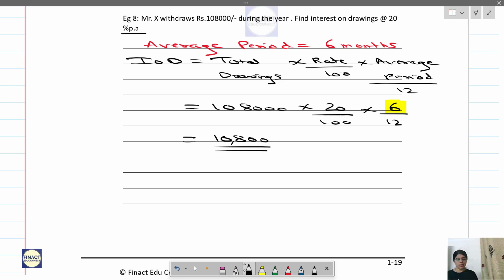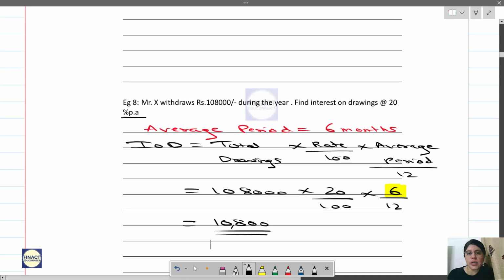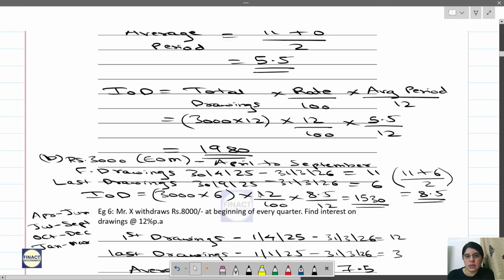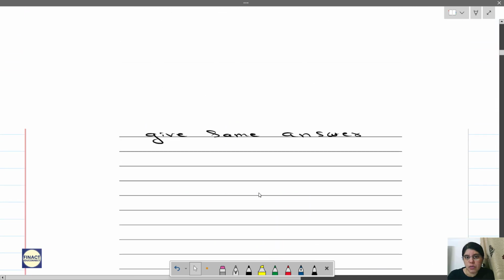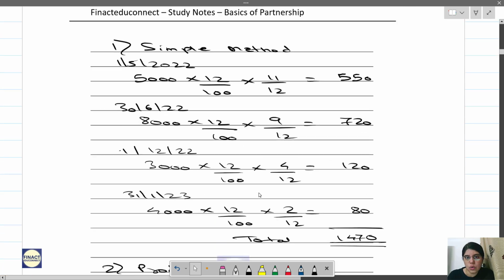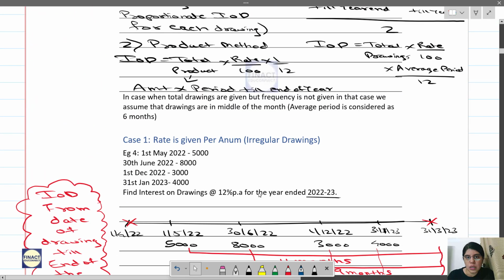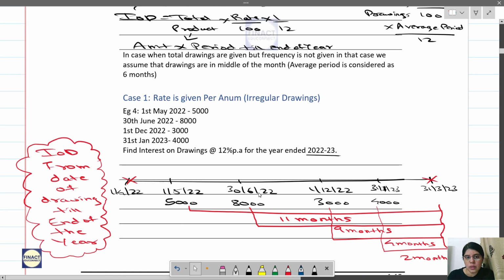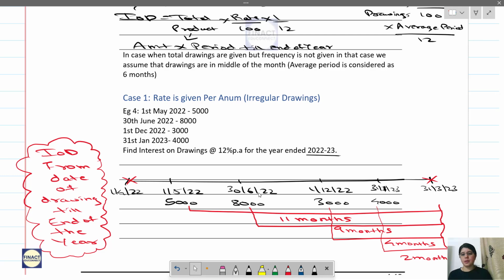Did you understand this? Yes, ma'am. So now this is written here, in the last point of drawings. Wait, let us go to this point. So this is important. In case when the total drawings are given but frequency is not given, in that case we assume that drawings are made in the middle of the month.